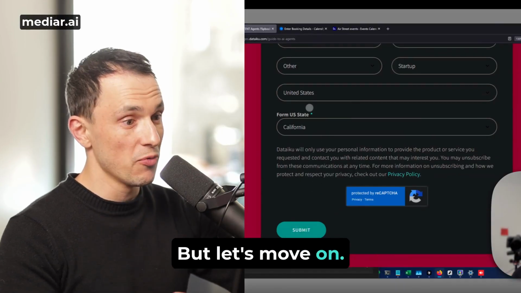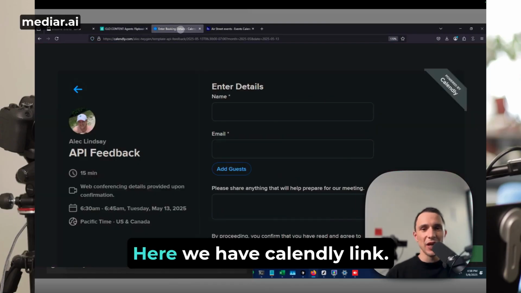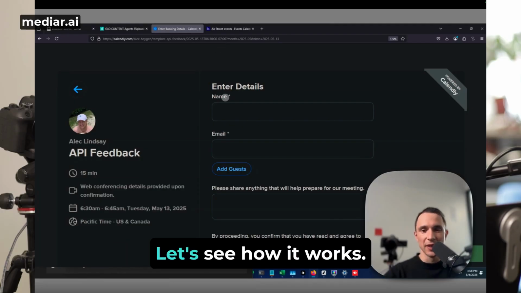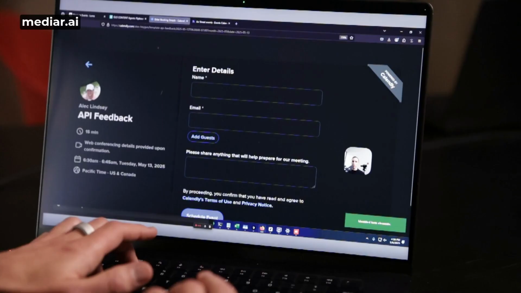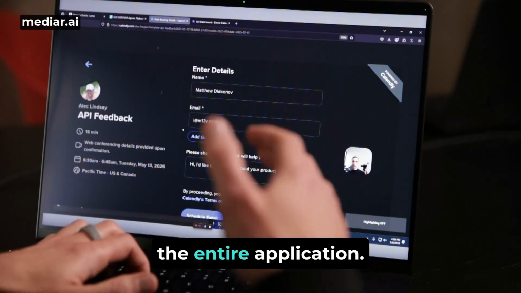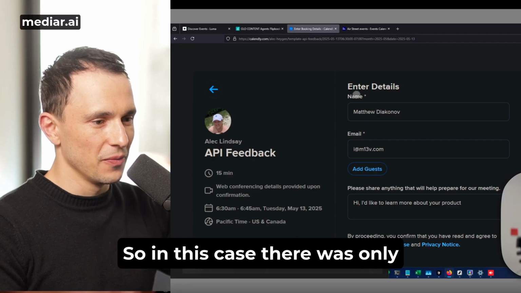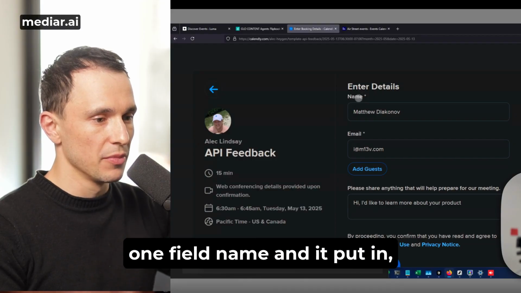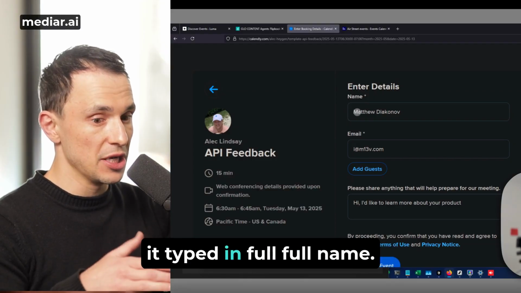Let's move on. Take another example. Here we have a Calendly link. Let's see how it works. I'm going to refresh the page, and it immediately fills out the entire application. Let's see how it did it. In this case, there was only one field, name, and it typed in the full name.